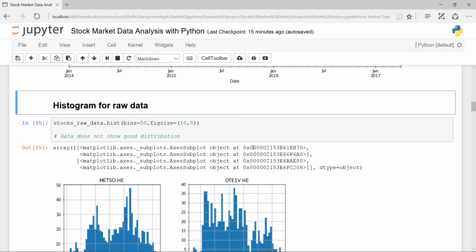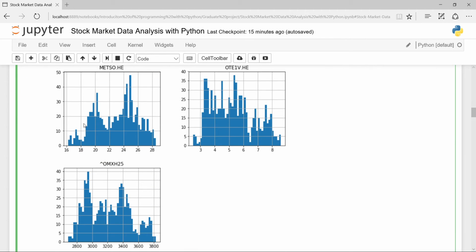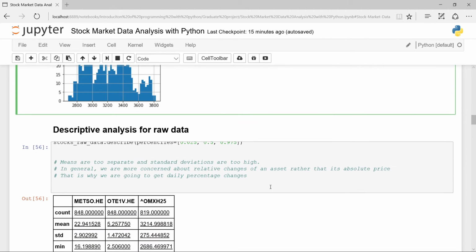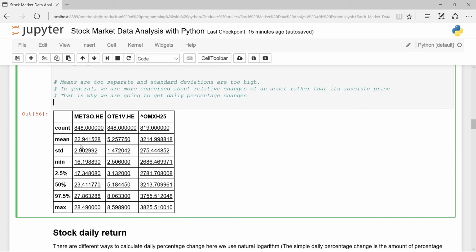I would also like to see what kind of data I'm working with. So I get the histogram of my raw data, and I see it doesn't show a really good distribution. And in the descriptive data also, I see the means of the values are not good at all. They are really separated from each other. In general, we are more concerned about relative changes of an asset rather than the absolute price. That's why I'm going to get daily percentage changes.